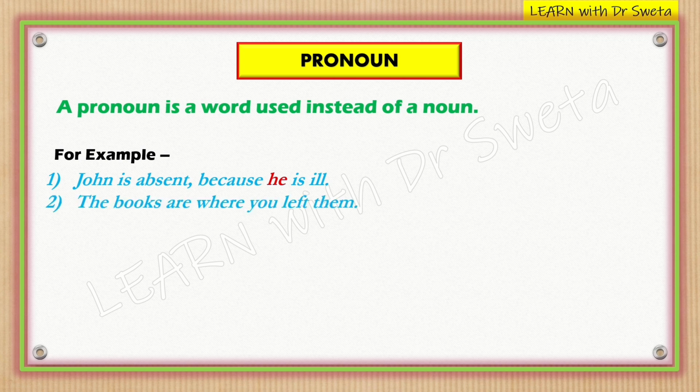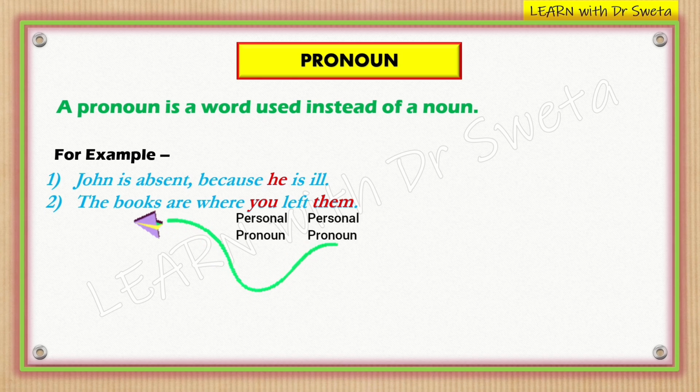Next is, the books are where you left them. In this sentence, you and them both are pronouns. You is a personal pronoun that refers to the person being spoken to, and them is also a personal pronoun that refers to the noun books without repeating the word books.